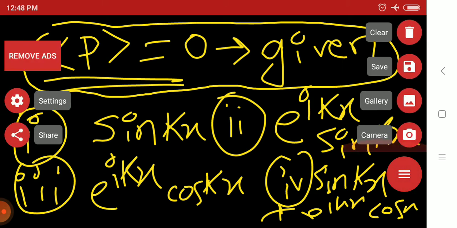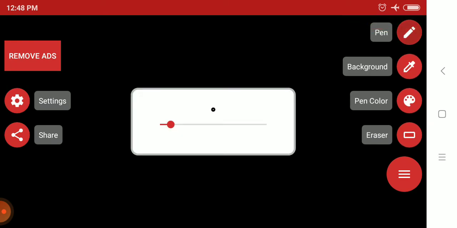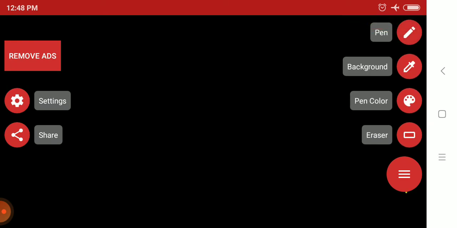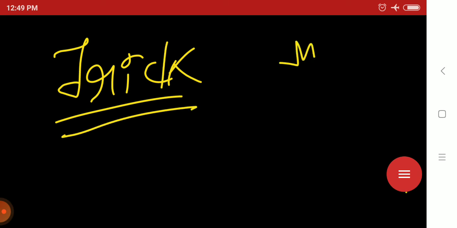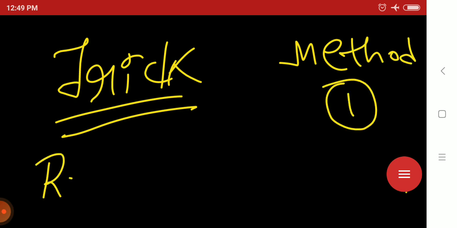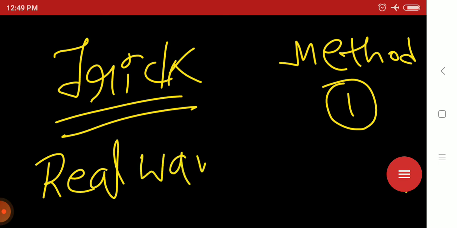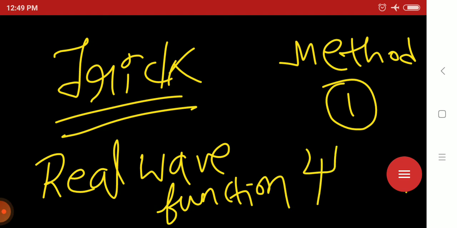So let's discuss. This problem has come in the recent CSIR NET Physics 2022. Before going to a trick or a general formula, you should know the first method of solving this question. Method 1. Whenever a real wave function psi is given, what do we mean by a real wave function?